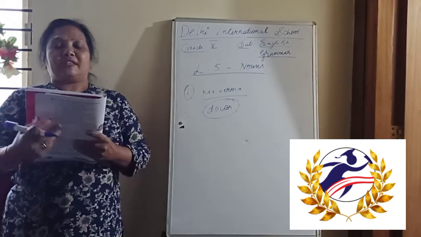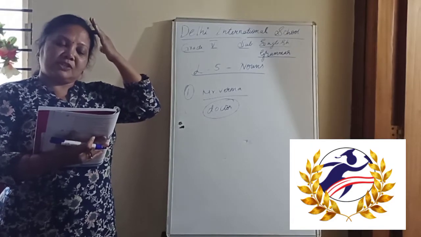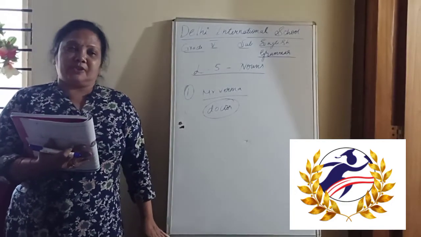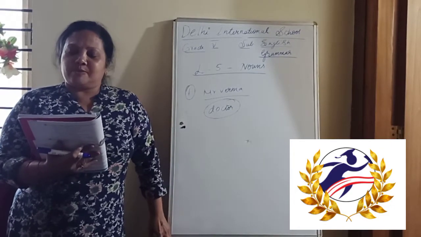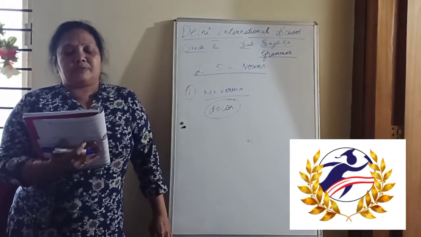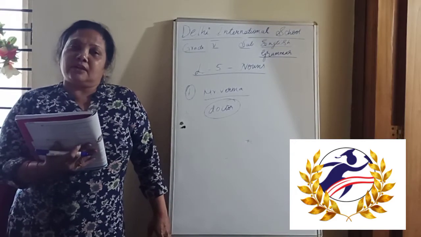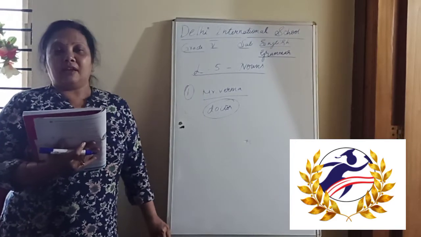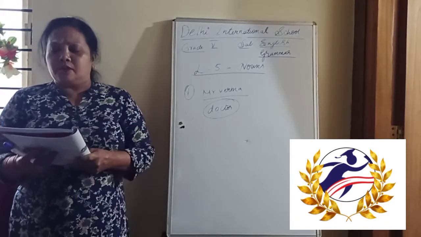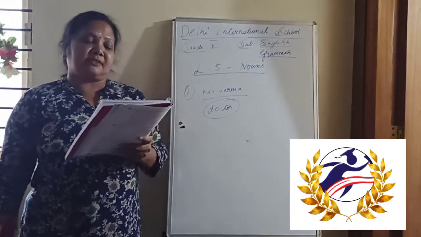Now some more examples of abstract nouns are given here. Baby cried in pain. So pain becomes the abstract noun. Fear of animals kept Sonali away from the zoo. So here fear becomes the abstract noun. Tell me the truth. Truth is also the abstract noun here. Okay, so now going for the exercises.